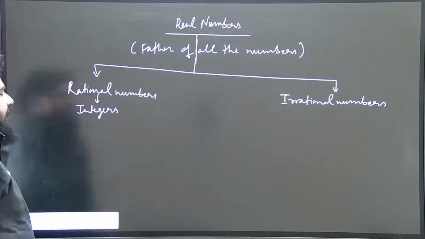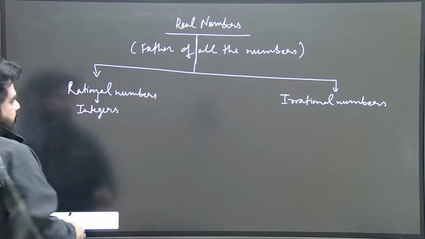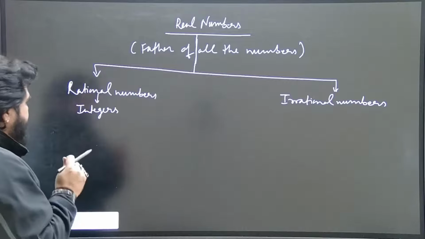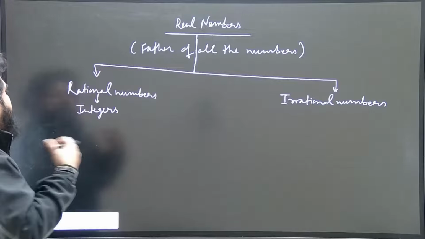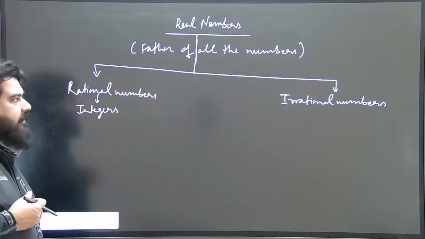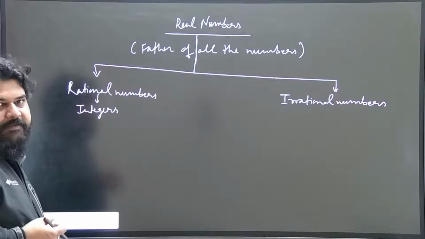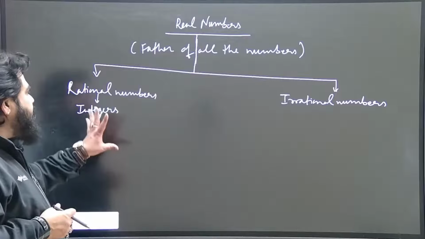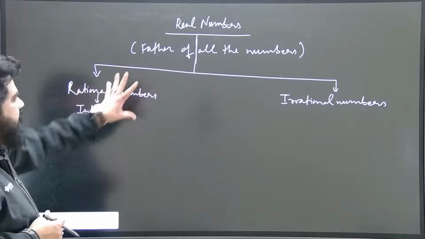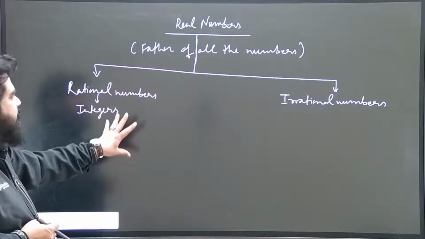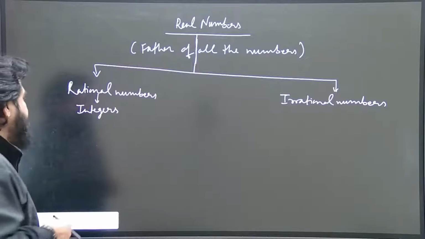The son of rational number is integers, and I will tell you later there is a specific purpose for making a relation of father and son here between these numbers, because so many questions have been asked in the previous years based on this chart only. So this chart which I am making here is very important.